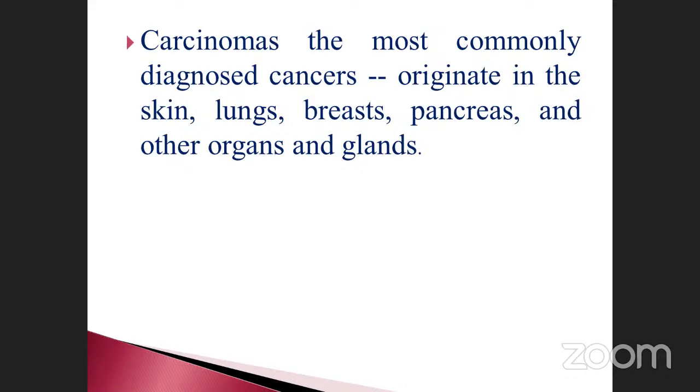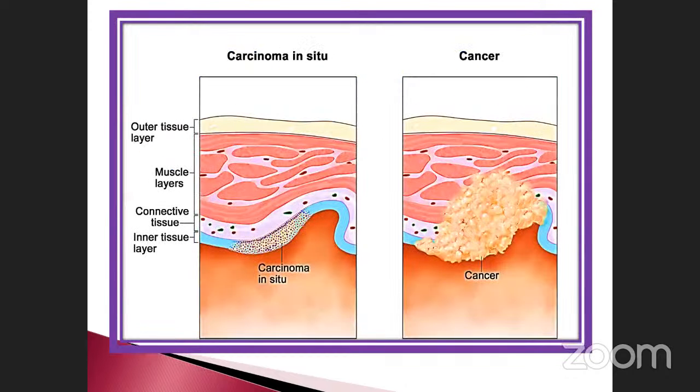This we already discussed in the previous slide. Carcinoma is nothing but cancer of the epithelial tissues, where there is a lining on organs; in any part of the body, there are epithelial tissues also. That epithelial tissue undergoes mutation changes, and as a result, a normal cell is converted into cancerous cells. See here, these are the normal cells. This is the outermost tissue layer. This is called the muscle layer. Connective tissues are also present, and then the inner tissue layer.